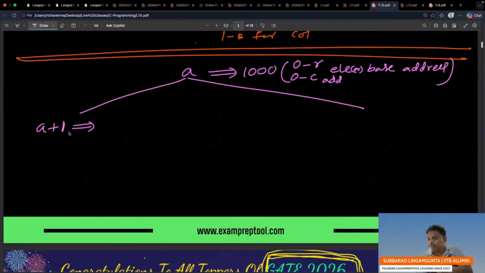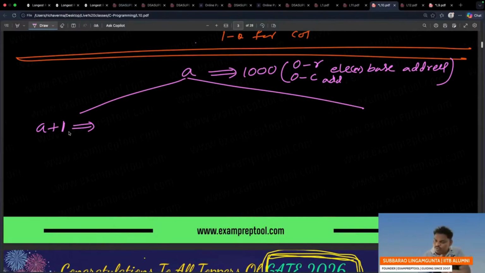By default, we are following row major order. What is a 1D array? Every row is 1D.